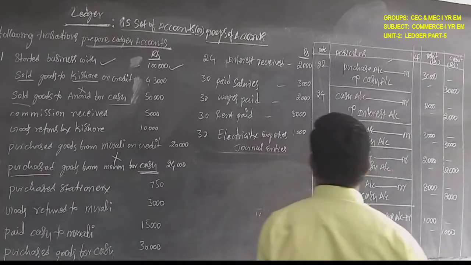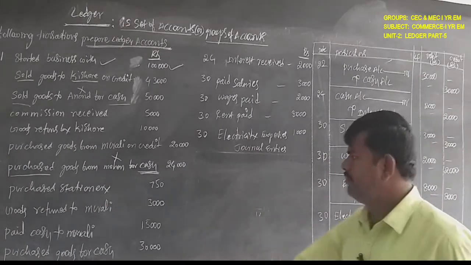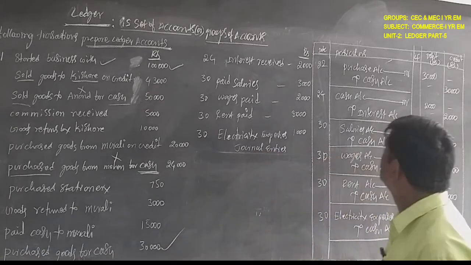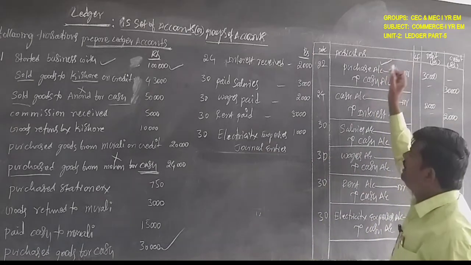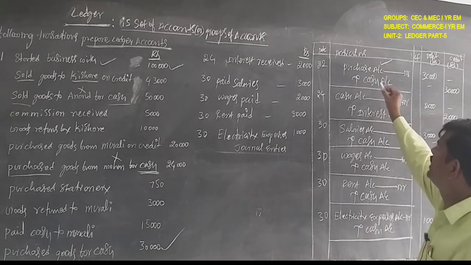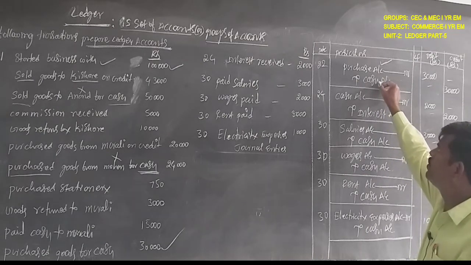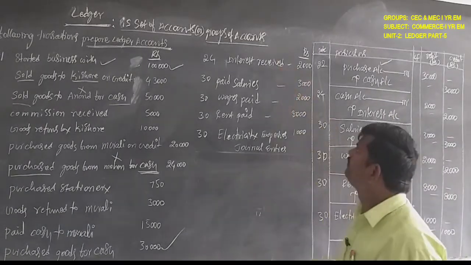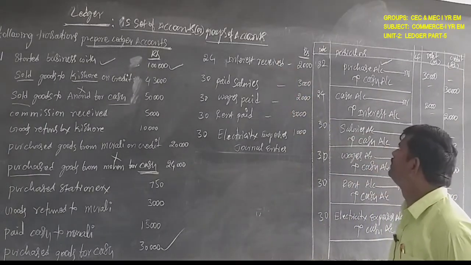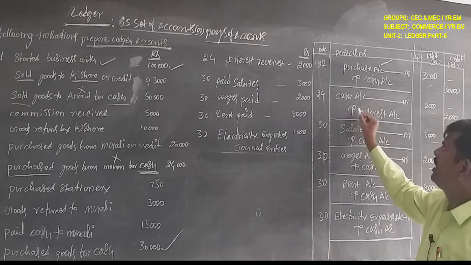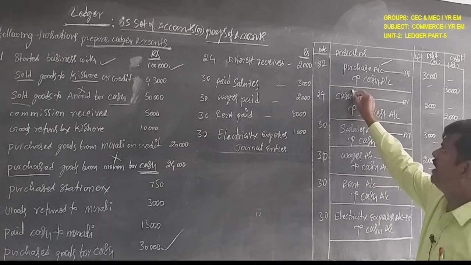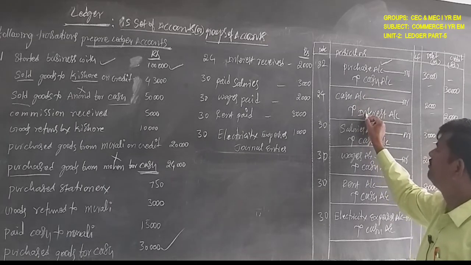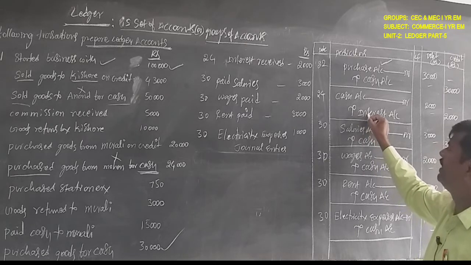Next, 22 transaction. Purchased goods for cash 30,000. Purchase account debit as per the nominal account. Cash account is credit as per the real account. What goes out, credit. Next, 24th, interest received. Cash account debit to interest account as per the real account, cash account will be debited. And interest is income as per the nominal account, interest will be credited.